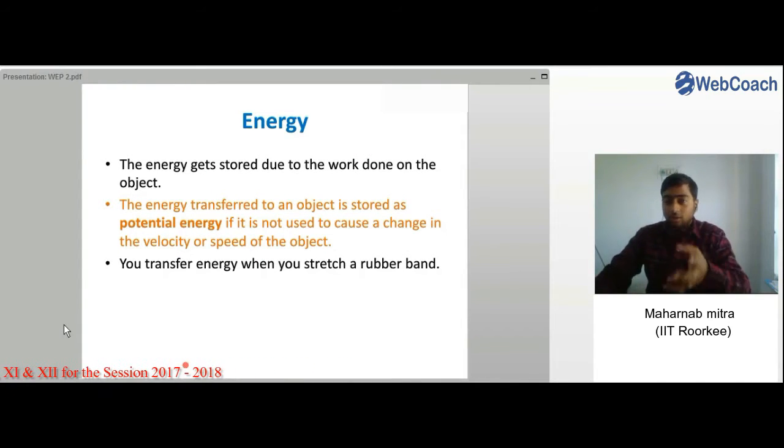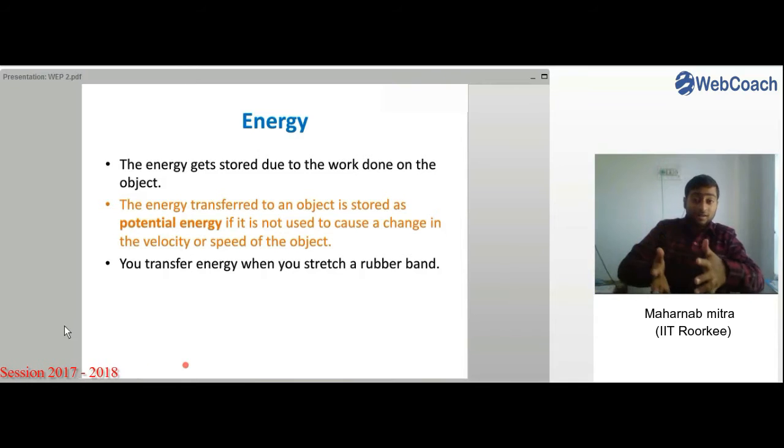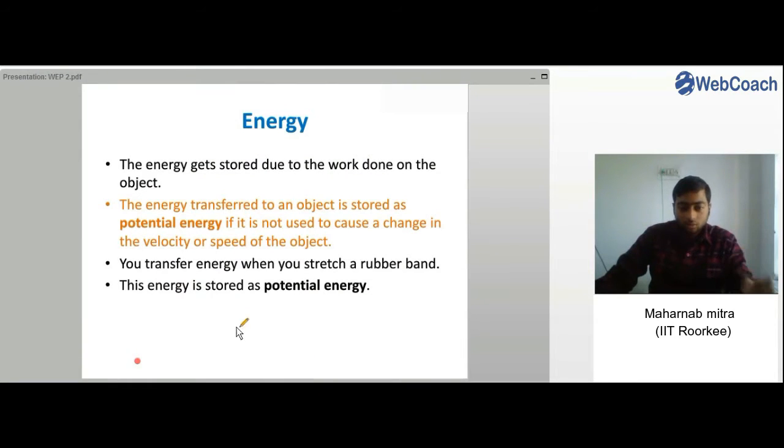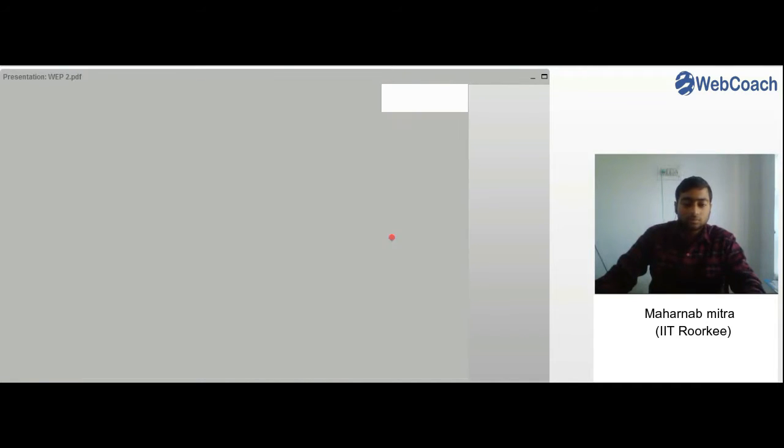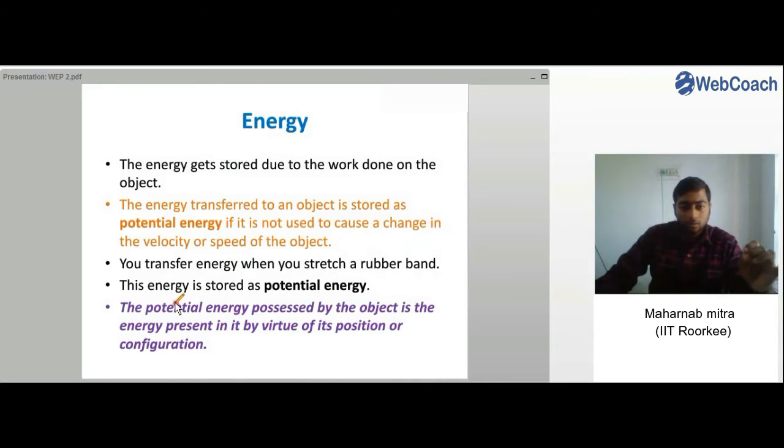So you transfer energy when you stretch a rubber band, and the energy that is getting stored in it is called potential energy. So you can see this energy is stored as potential energy. The potential energy possessed by the object is the energy present in it by virtue of its position or configuration.